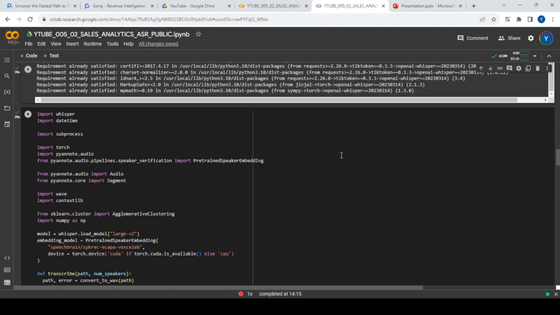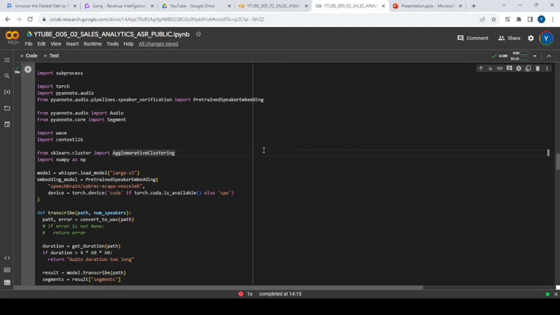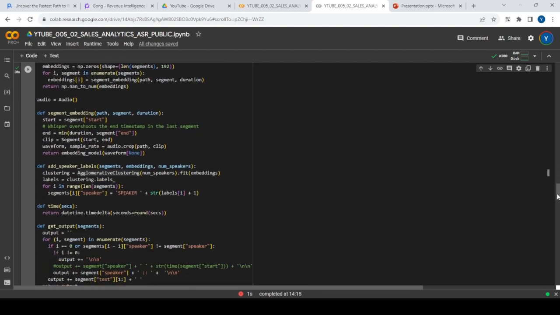So yeah, this is the typical code which is used for ASR and diarization. Now I won't go into much detail, but what it's trying to do is load the wave files first, and then using different vector embeddings, it's trying to do a clustering. Why we are doing a clustering is because we need to differentiate between different speakers. So to do speaker diarization, you need a clustering to be done, and that's what it does. So basically, the end output is a text as well as different speakers. That's what this whole code is doing.